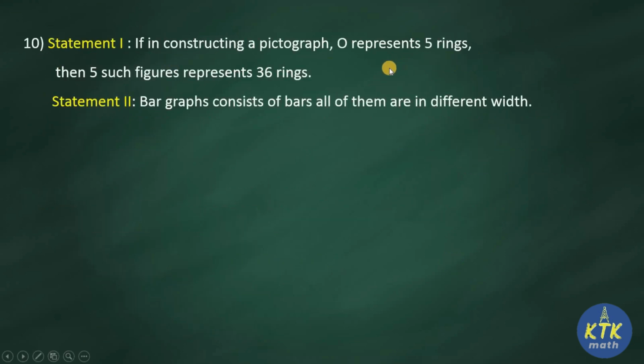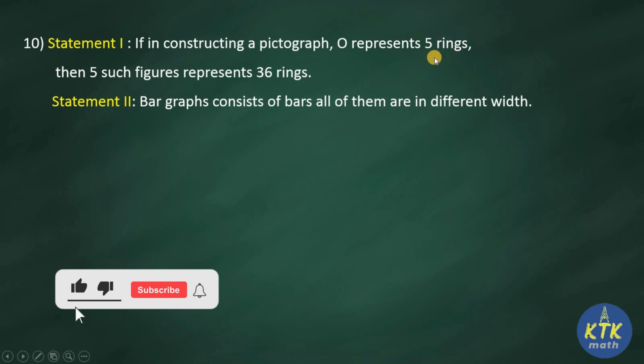Now question number 10, it's a statement type of question. Statement 1 states that if in constructing a pictograph, this symbol represents 5 rings, then 5 such figures represent 36. So one symbol represents 5, which means 5 symbols will represent what? 5 fives are 25, but they gave 36. So statement 1 is wrong.